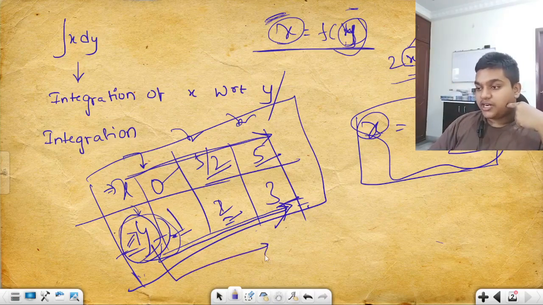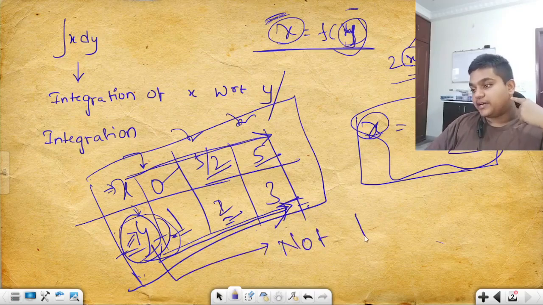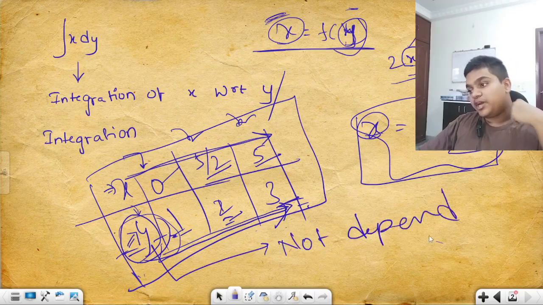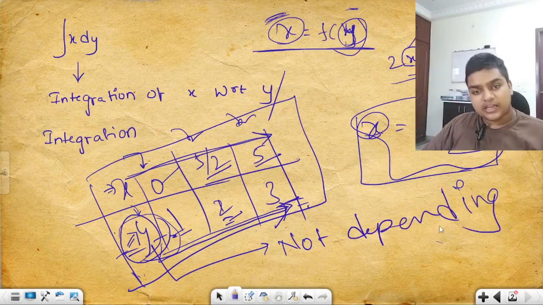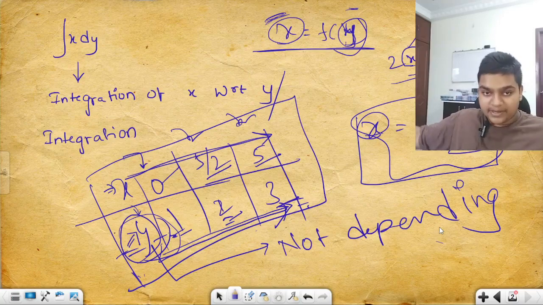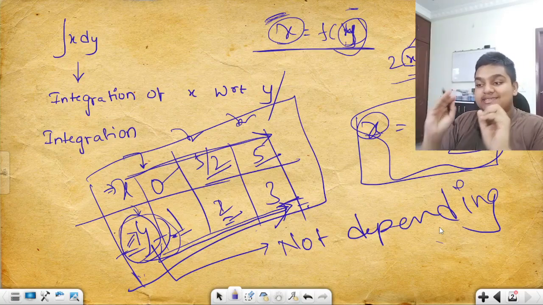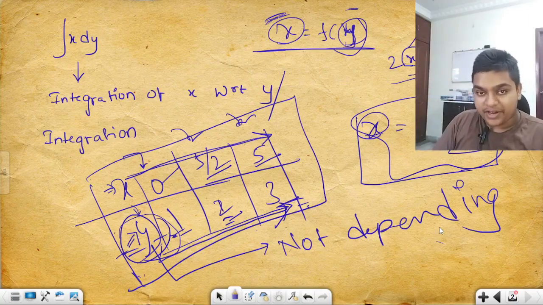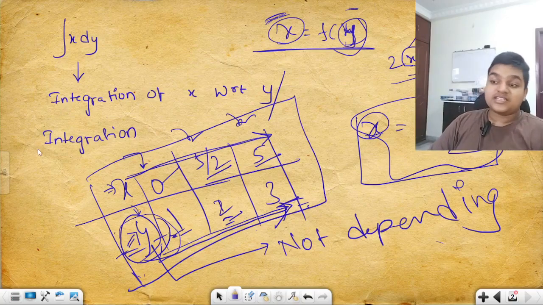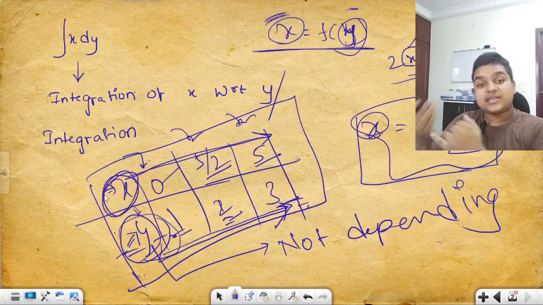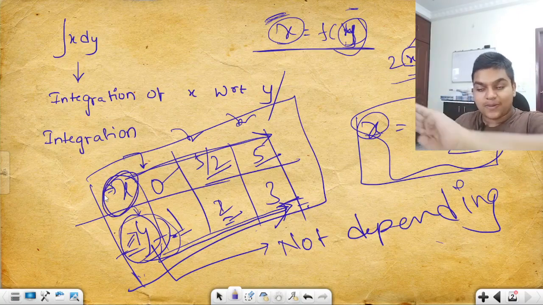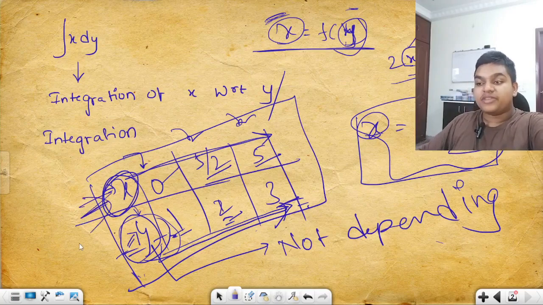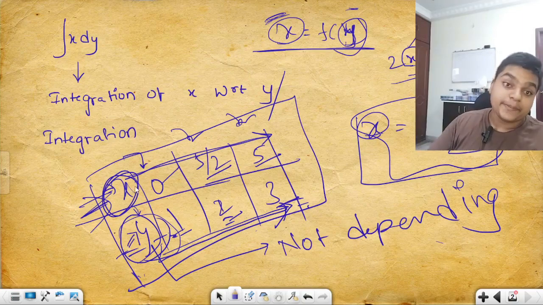Yeah, this is not depending. It is not depending upon anything in the equation, upon any other variable in the equation. It is ignoring the presence of other variables, and it is taking the values which I am providing it. Am I right? But this x, it is depending upon the other variable y. Its value is depending upon the variable y. So that is why it is called dependent variable, and this is called independent variable.